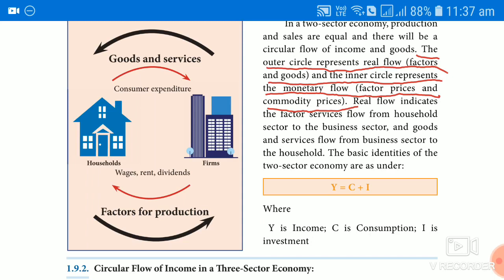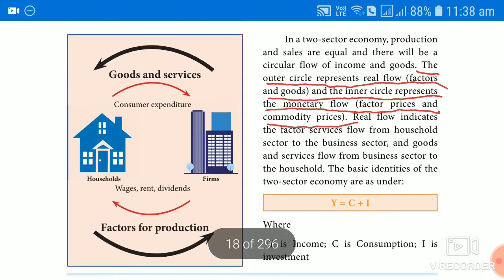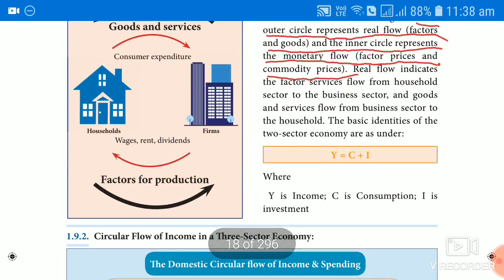The basic identity we can understand from this two sector circular flow of income is Y. Y represents income, or national income, or individual income, and it is equal to consumption plus investment. What do you mean by consumption plus investment? As I told, the income they receive as factor income by the factors of production or household should always be equal to what they spend on consumption, buying goods and services.